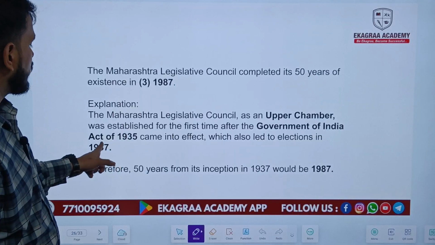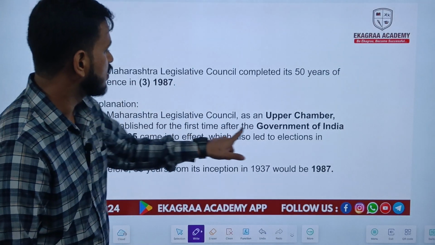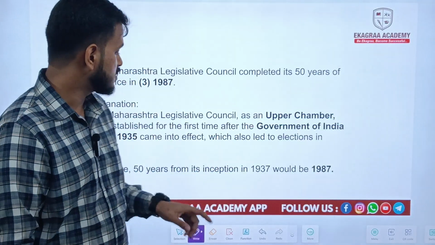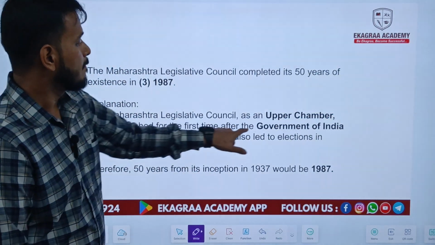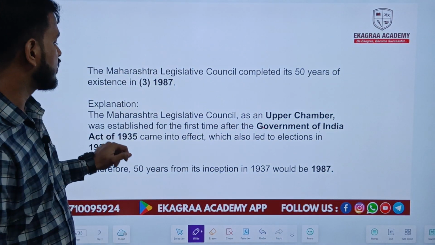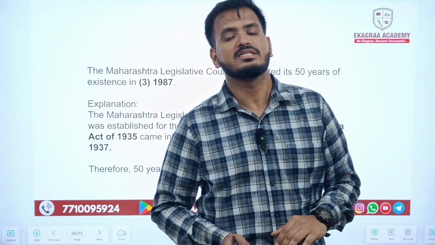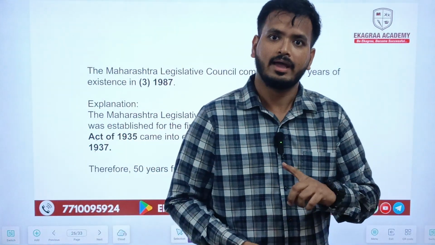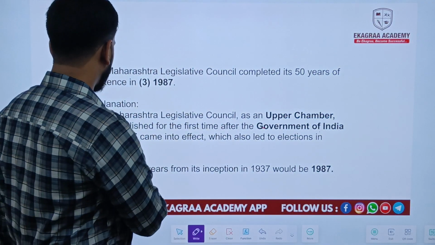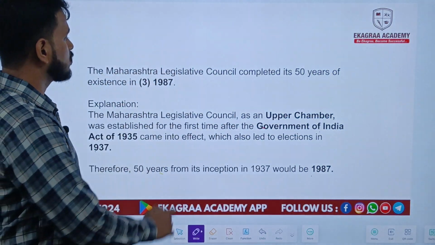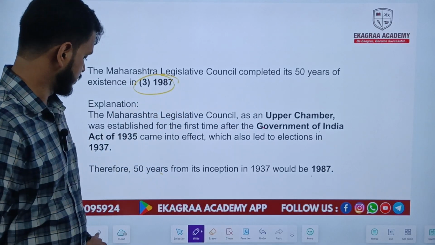Why 1937? Because the 1937 elections established the upper chamber, that is the Legislative Councils, which was established by the Government of India Act 1935, and by this act in the year 1937 this Legislative Council was established, and it happened to complete 50 years in the year 1987. That's why the 2010 answer is wrong, and the third option, 1987, is the right answer.